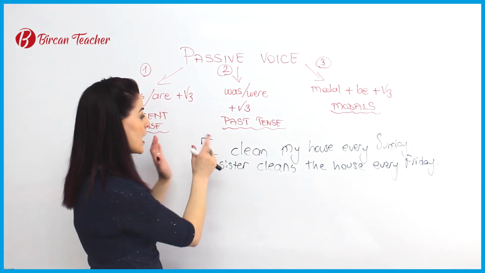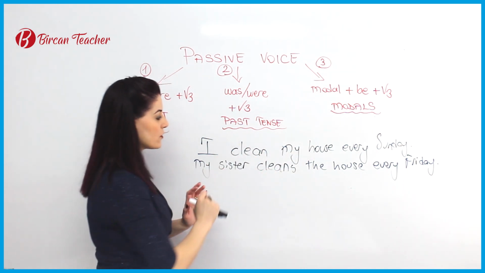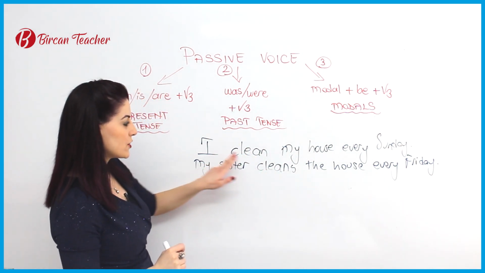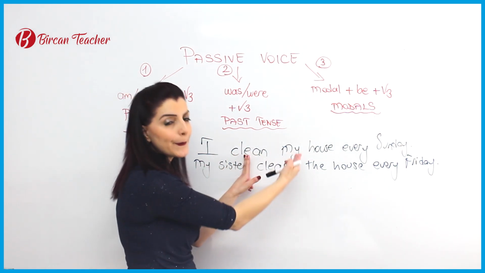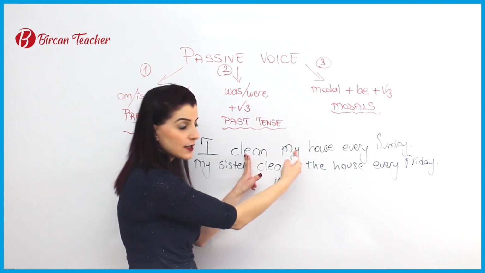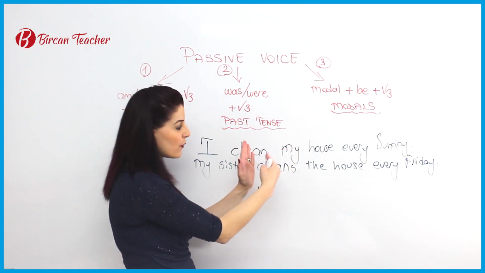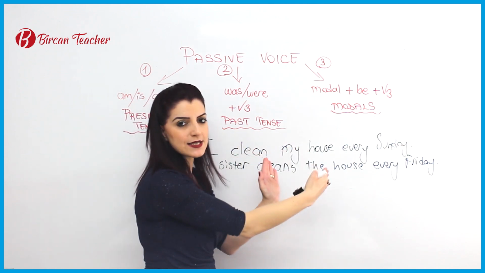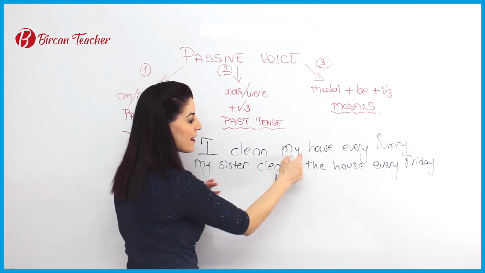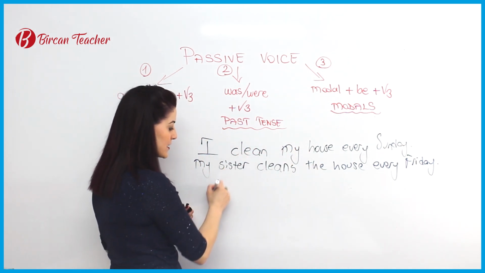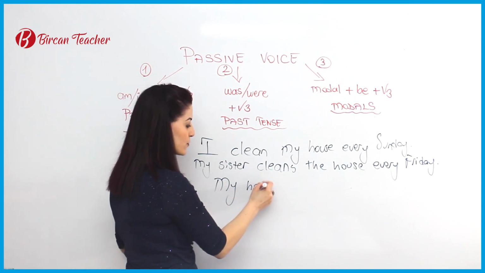Let's see. I clean my house. So I do this action. To whom? To what? So what is the object? What is affected here? Let's see. My house.